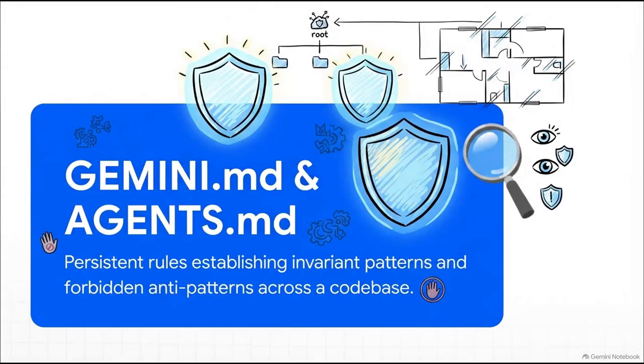The heroic solution to this is what we call declarative system anchors. Specifically, files like Gemini.md and Agents.md. I want you to picture these as glowing, protective shields sitting right at the root of your code repository tree. They aren't just basic text files. They are strict invariants and forbidden anti-patterns that continuously guard your entire project architecture.